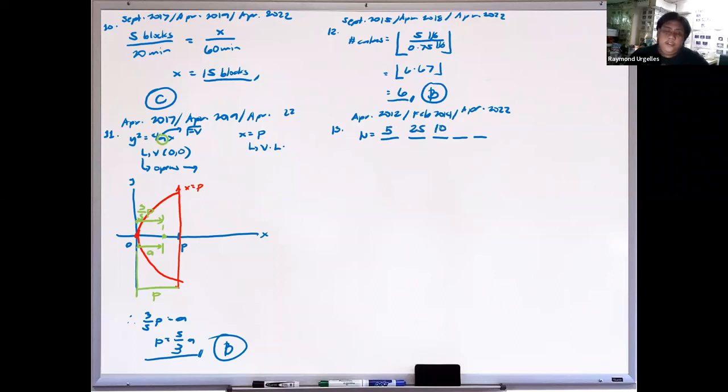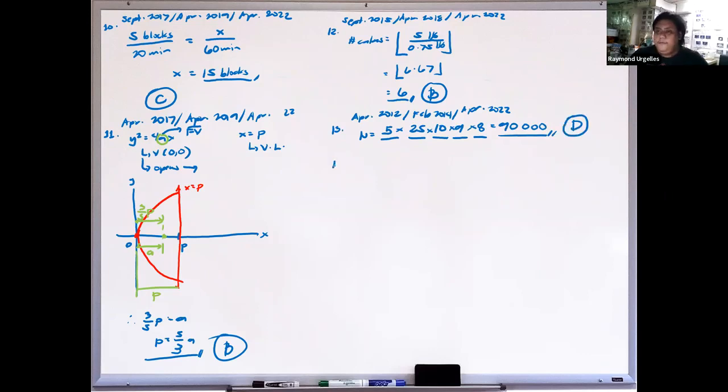Then we have a total of 10 digits. So we have 10 choices for the first, 9 for the second because you already chose one, and 8 for the third because you already chose 2. By the fundamental counting principle, we just multiply these, and what we got last time is 90,000. So this is letter D.